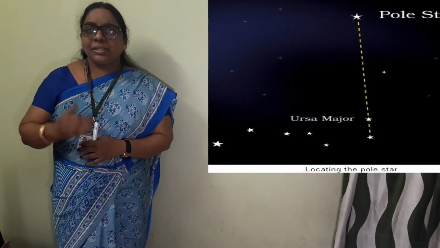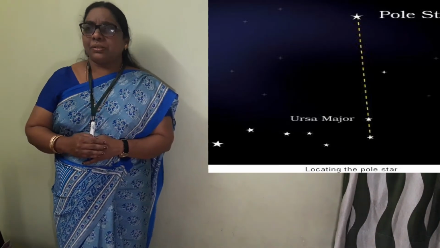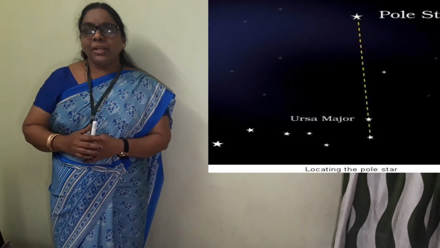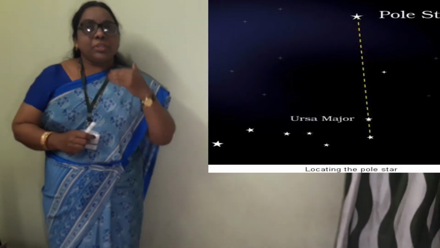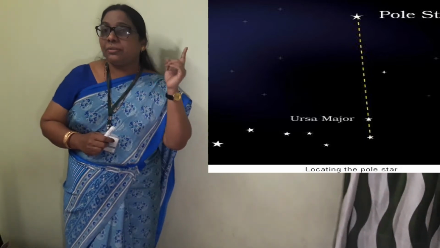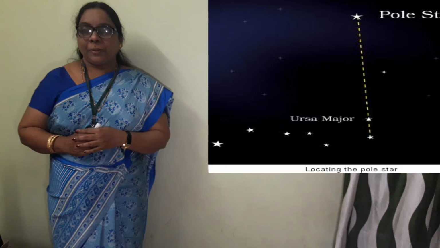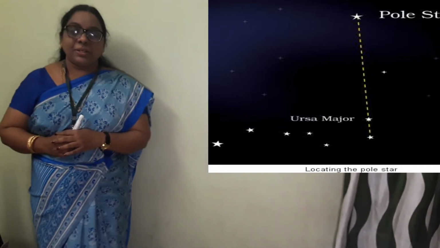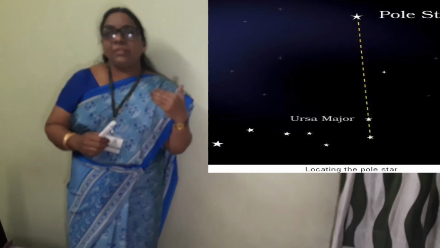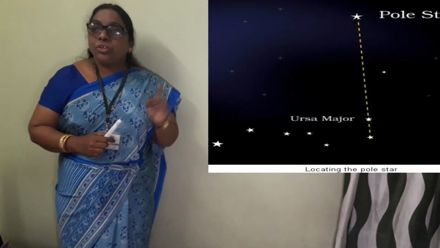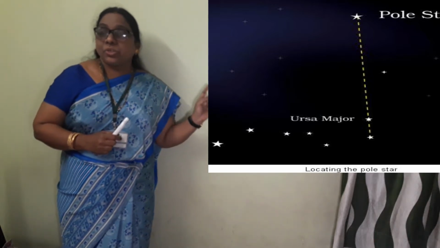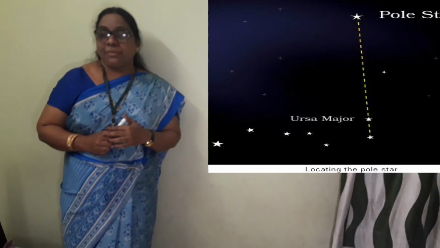Now let us do a small activity. During summer, on a clear moonless night, look into the sky. Look towards the northern part of the sky. Look at this particular picture and we can see how this star will be up here. Look towards the northern part of the sky. Look at the 2 stars at the end of the Ursa Major.